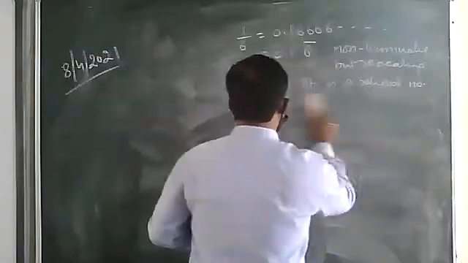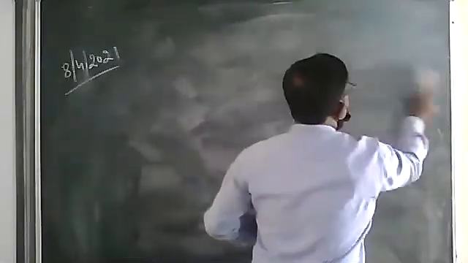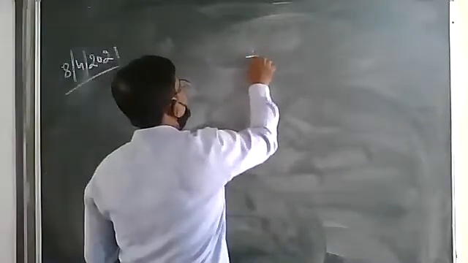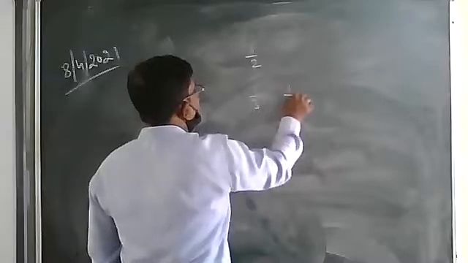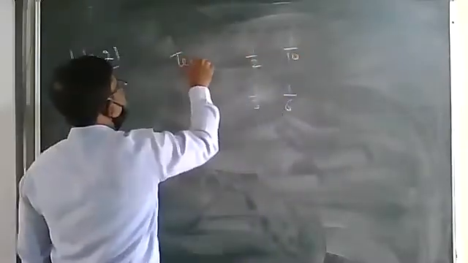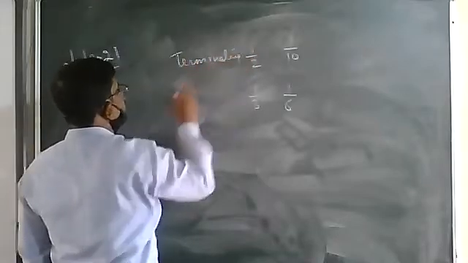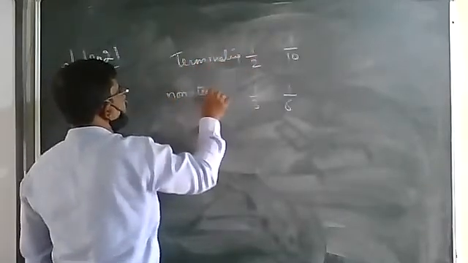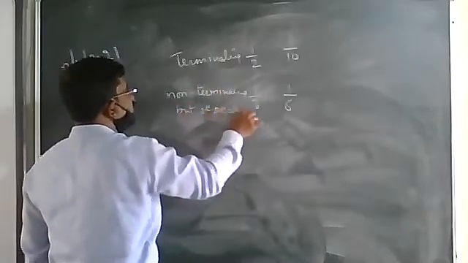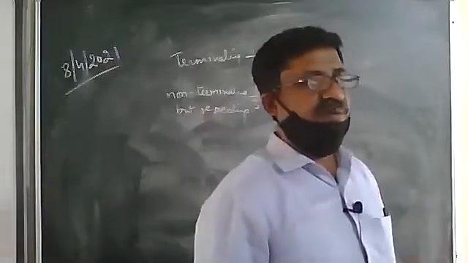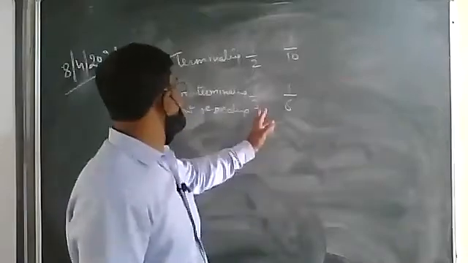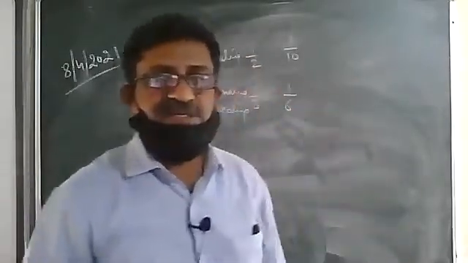Some of the numbers which we have taken were rational, and some of them had terminating decimals. I've taken different numbers: 1 by 2, next was 1 by 3, 1 by 6, 1 by 10. Some of these were terminating, and 1 by 3 was non-terminating but repeating. How to decide whether the number has a terminating decimal or a non-terminating but repeating decimal? For that, we have to see the rule.